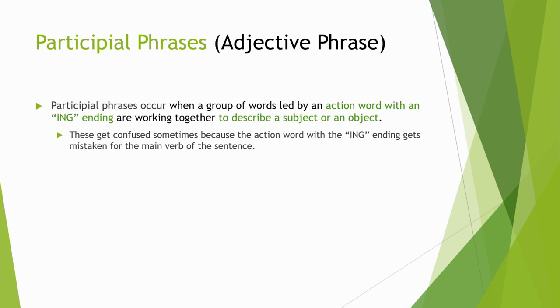Participial phrases occur when a group of words led by an action word with an ing ending, like running, listening, things like that, are working together to describe a subject or an object. That's the key. An action word with an ing ending is leading a group of other words, and they're working together to describe a subject or an object.